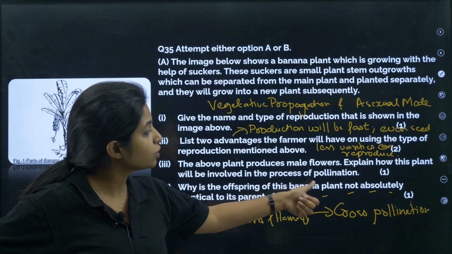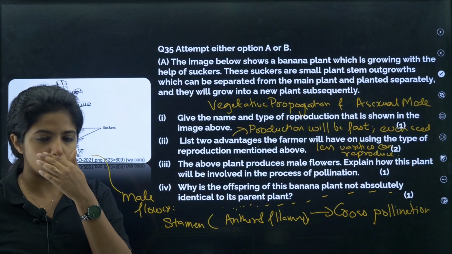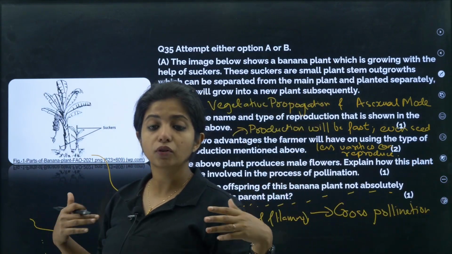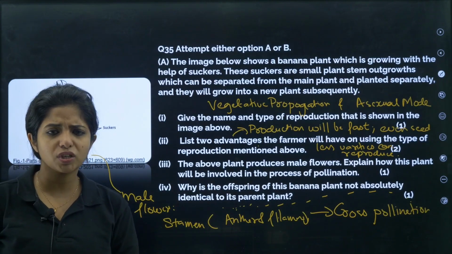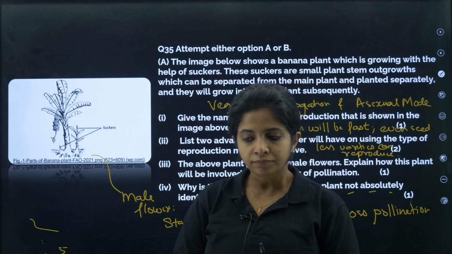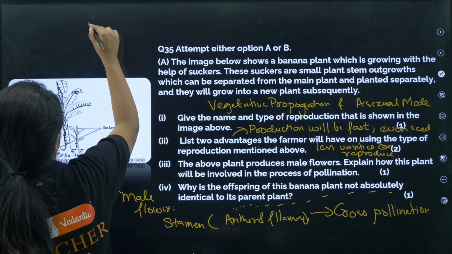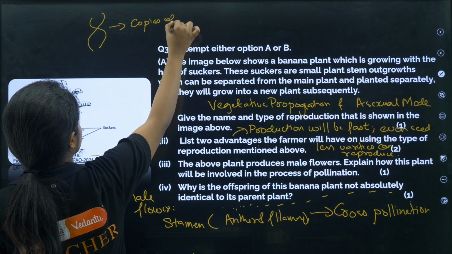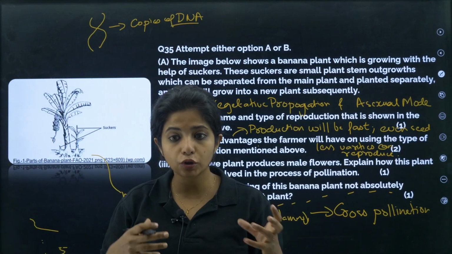Now, why is the offspring of this banana plant not absolutely identical to its parent plant? Why do you think? It's not exactly the same as its parent plant. Even though we are doing asexual mode of reproduction, still it is not exactly the same. Why so? So, in asexual mode of reproduction also, the cells which are there have their own DNA. You create copies of their DNA to give to all the cells which are there. To give to all the cells which are there, you need to make copies.